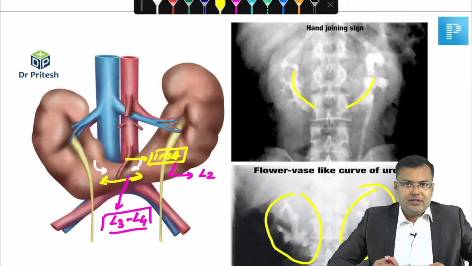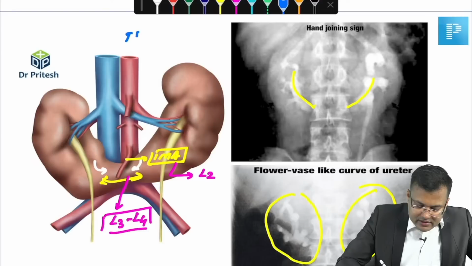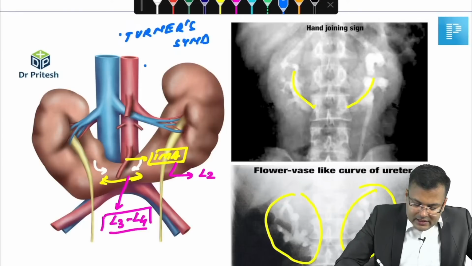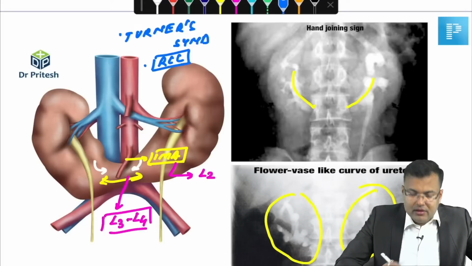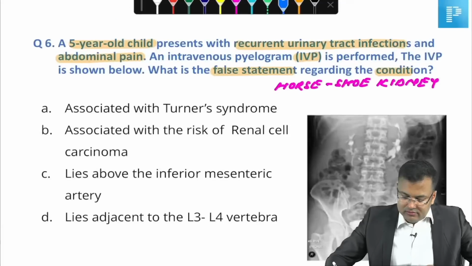Now, see the associations. Horseshoe kidney is associated with Turner syndrome, and there is low risk of RCC. RCC can develop in horseshoe kidney. Clear? Now, see the options.